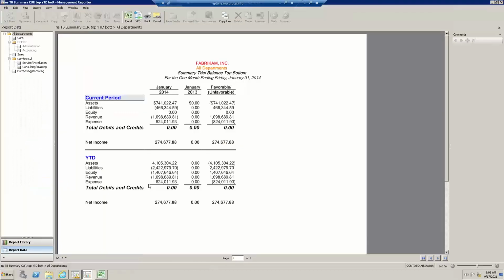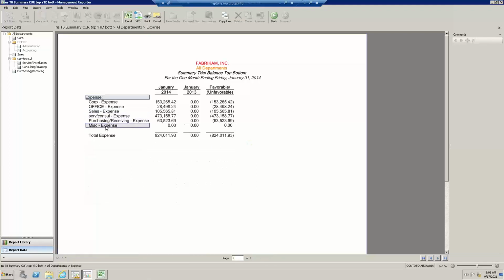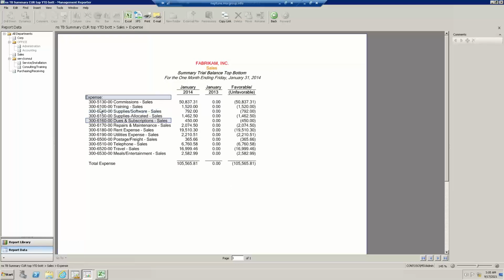Let me go back now to our viewer. This is level 1, the financial level. If you're using a tree, you might have a secondary level, because within expenses or any other unit, it might show you the different levels of the tree. If I continue further on one of these tree nodes, like Department A corporate or Department B sales, the second level is what we call the account level. And third and finally, I also have the transaction level. For speed, I did not run this for transaction level.